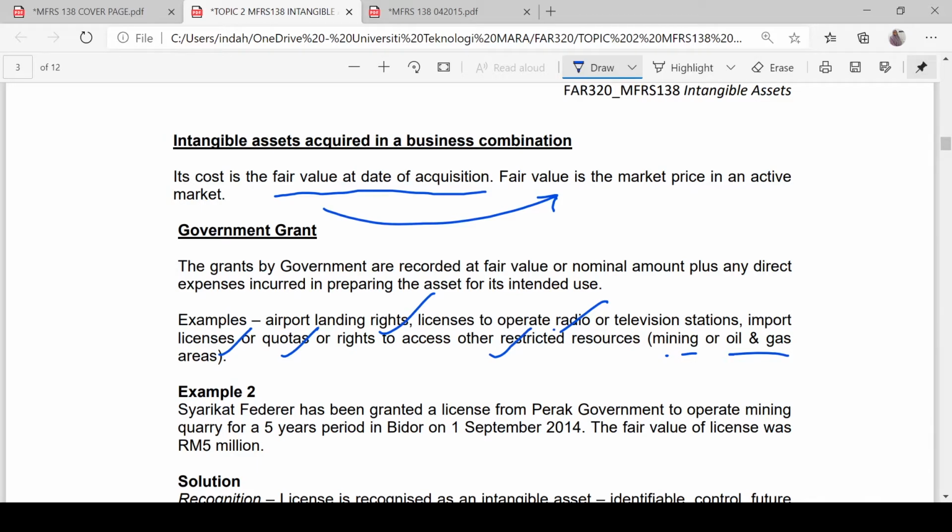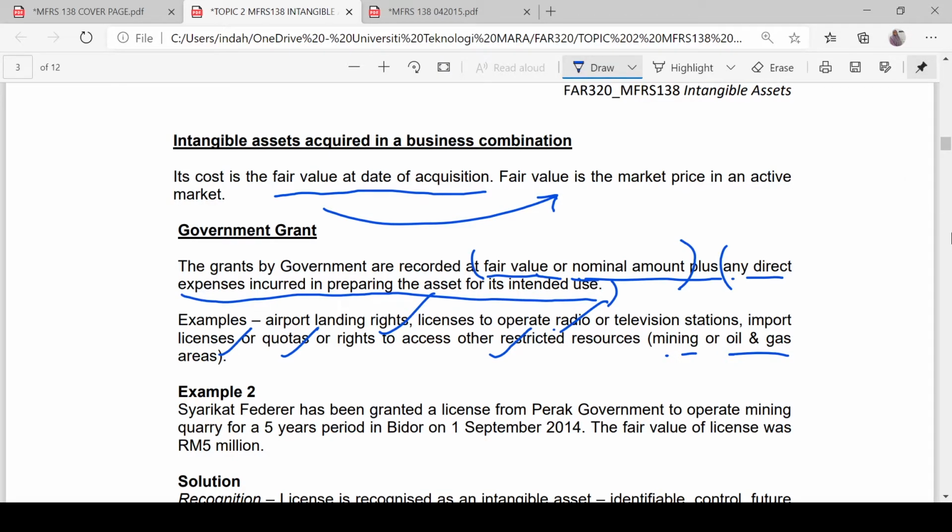So for the asset that you receive by way of government grant, how do we record in our books of account? They are recorded at fair value or nominal amount plus any direct expenses incurred in preparing the asset for its intended use.